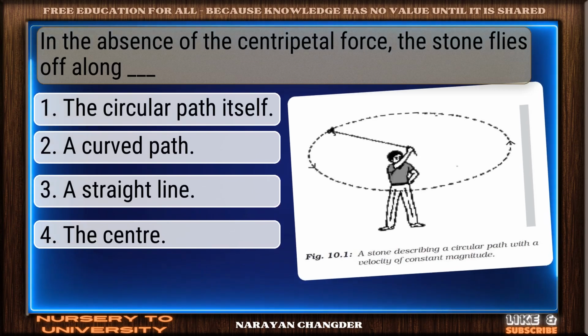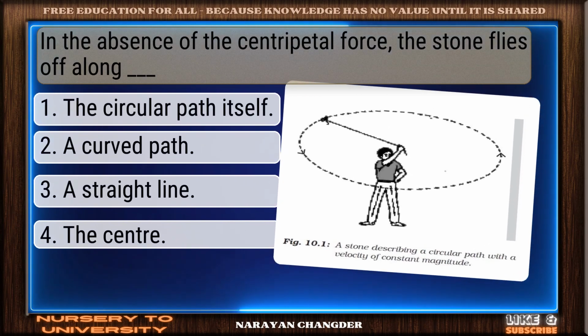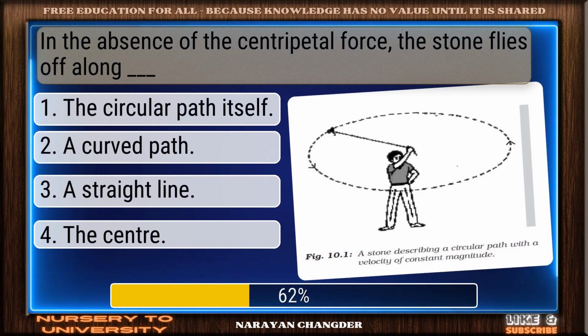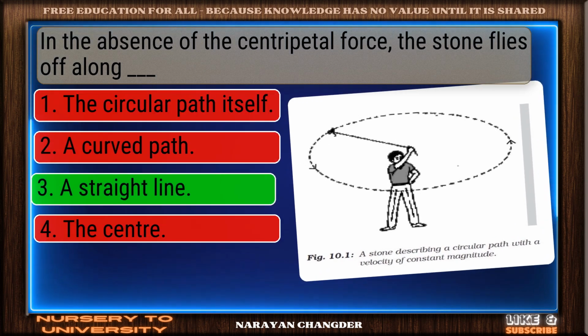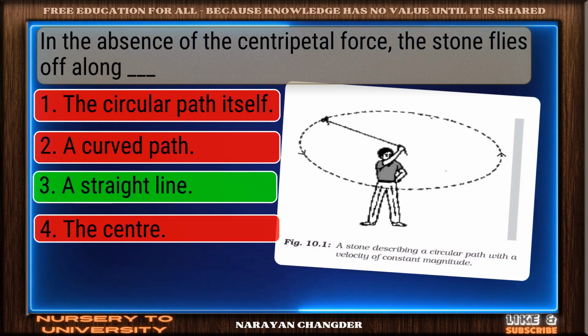Question number 10. In the absence of the centripetal force, the stone flies off along a dash. Perfect. A straight line is the correct choice.